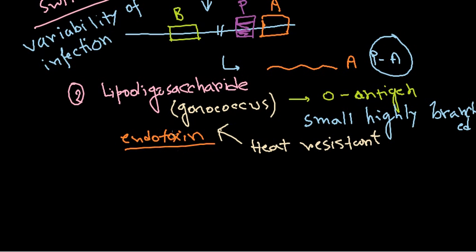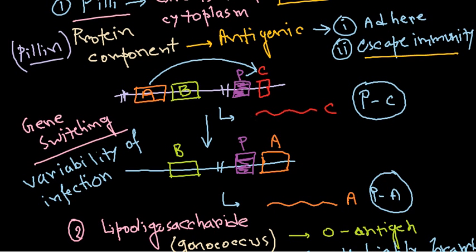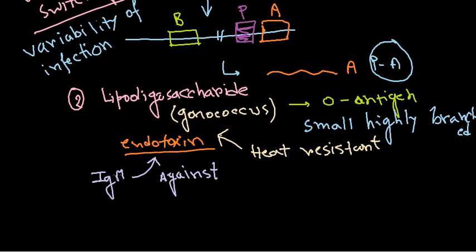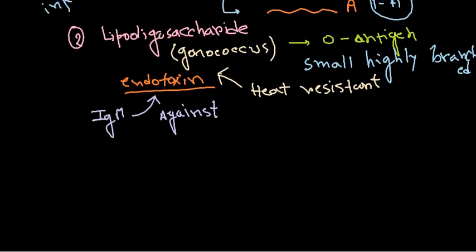So this is another kind of thing, but our normal immune system can go against this lipooligosaccharide, and our normal antibody IgM is designed to go against this endotoxin. But still, if it is making this kind of switching effect that we have just discussed using pili, it will be difficult for these antibodies to go against them, right? So this is the second thing. The third important thing for the infection or pathogenicity is outer membrane protein.